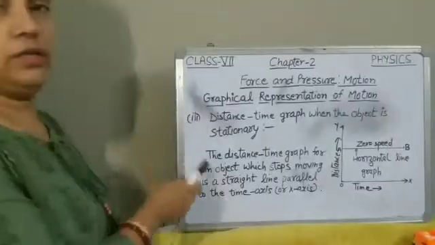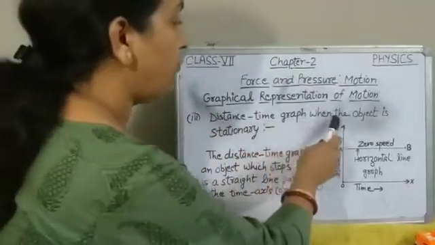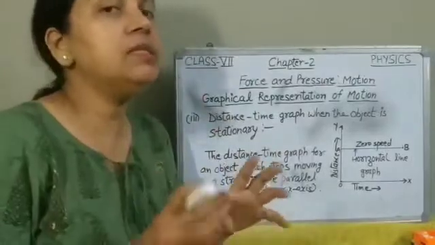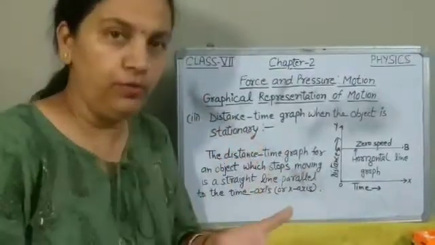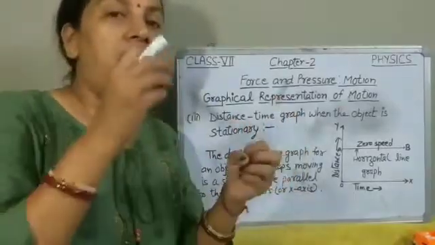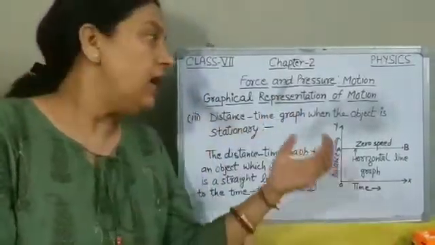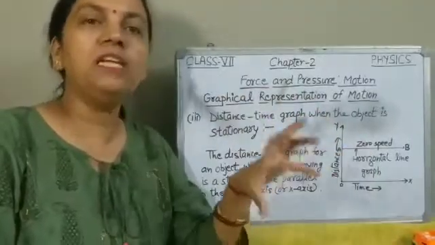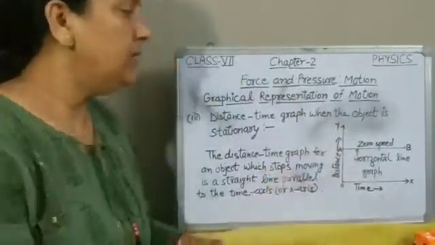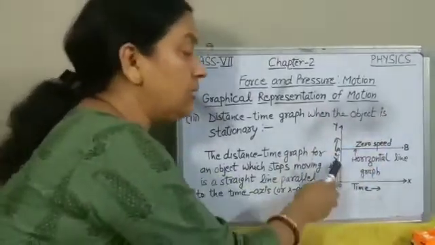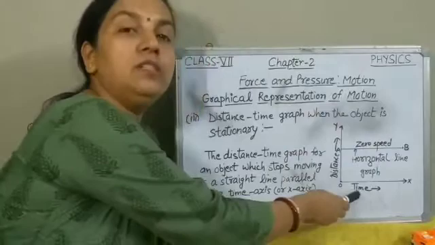The third one is distance time graph when the object is stationary. Stationary means the object is not moving. When after traveling certain distance an object becomes stationary or stops, then the distance traveled by the object does not change with the time.